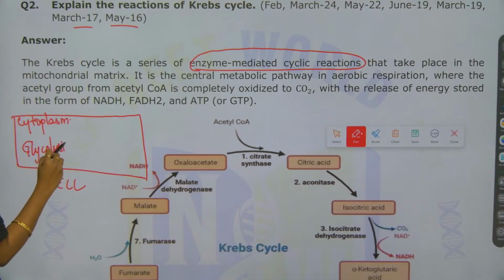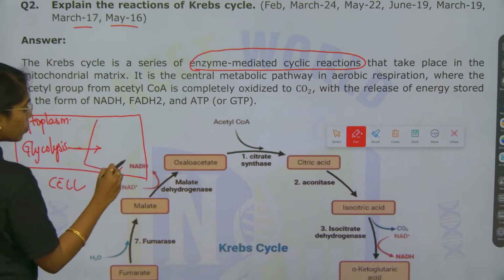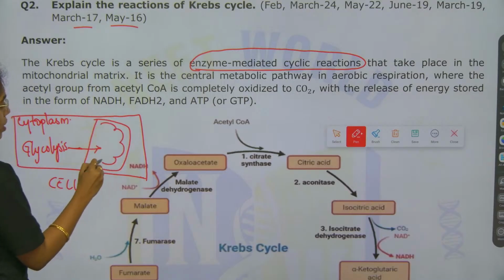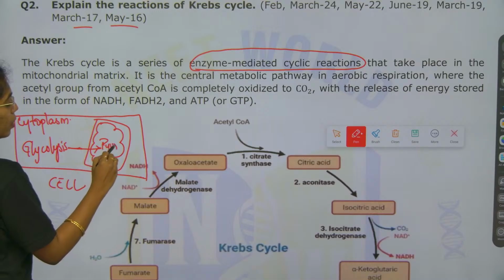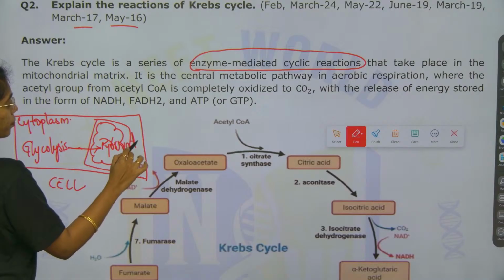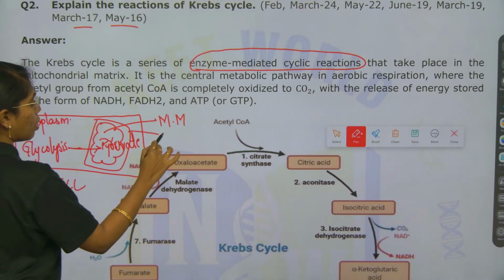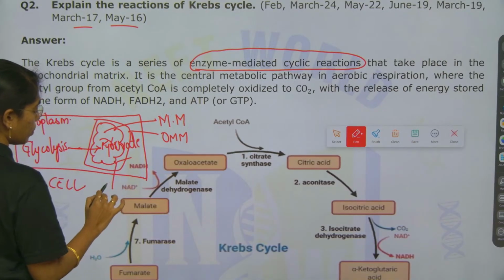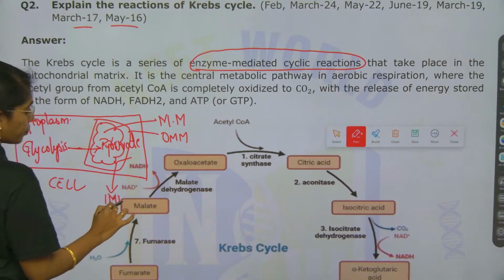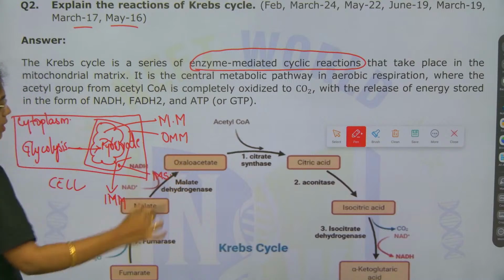After glycolysis, the pyruvate is directly sent to the mitochondrial matrix. So, this is the mitochondrial matrix, this is the outer mitochondrial membrane, this is the inner mitochondrial membrane, and at the center this will be the intermembrane space. Clear, right?